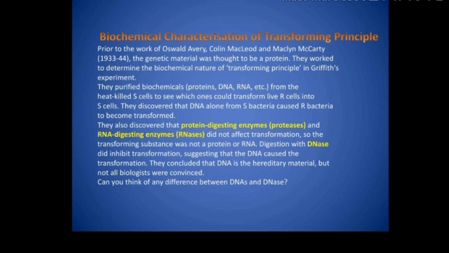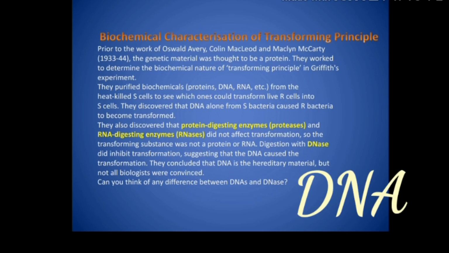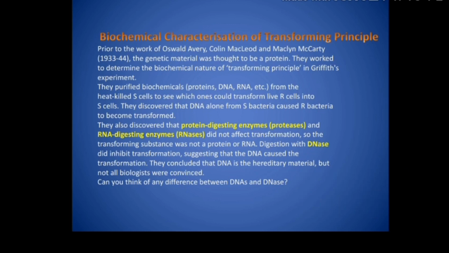Now the only option which was left is the DNA, right? So they found that when they used deoxyribonuclease enzyme, DNase, they observed that transforming principle could be inactivated, proving that it was a DNA.